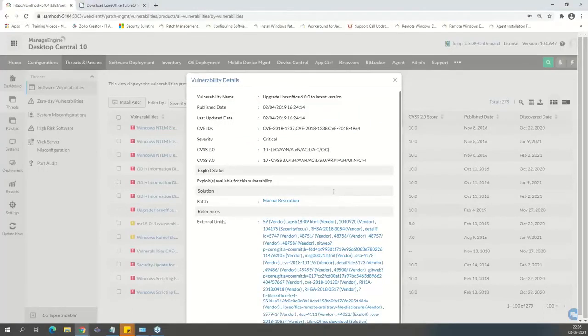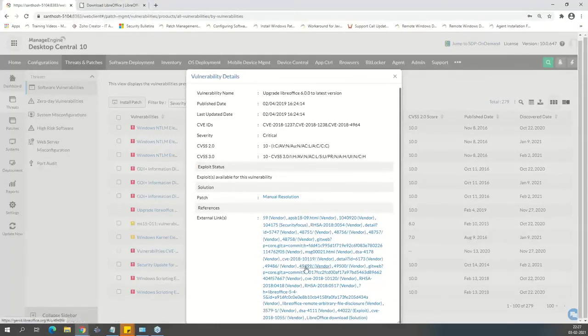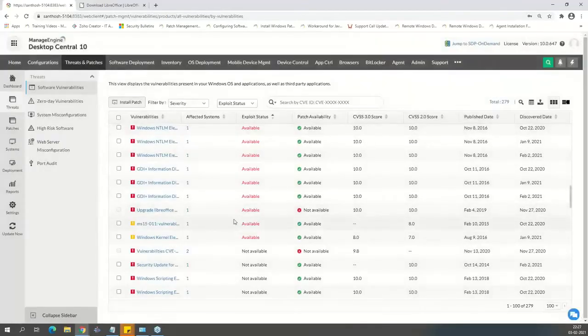It's not about patching. This one exactly talks about upgrading your entire application. That's what this vulnerability is all about, and it also talks about other things, why it is assessed as a vulnerability and what you can do. If you think this is the version that I have to stick to, then you can see other external links and see how you can secure your endpoints, even when you have a vulnerable version running at the endpoint level. So that information will be available in this report, which gives you references to the external links and also the manual resolution given by the vendor themselves.